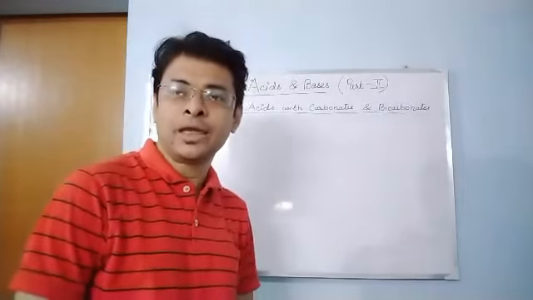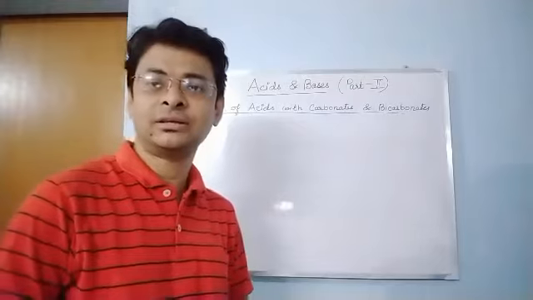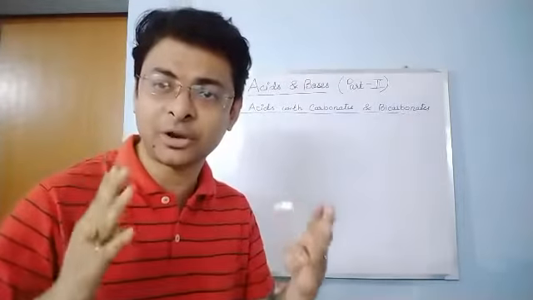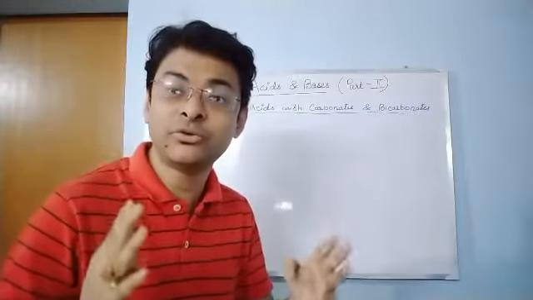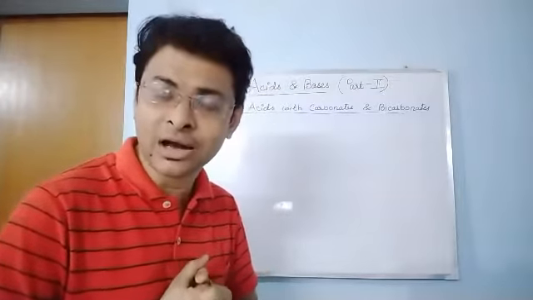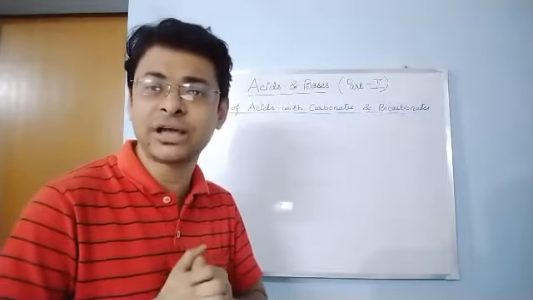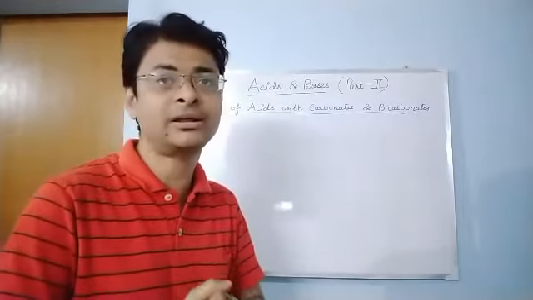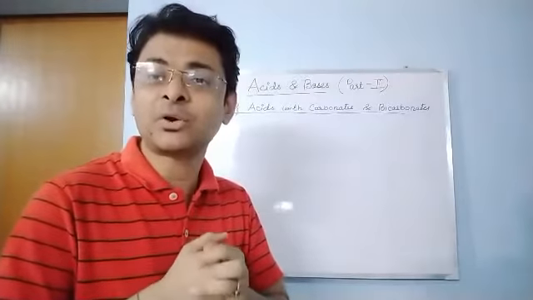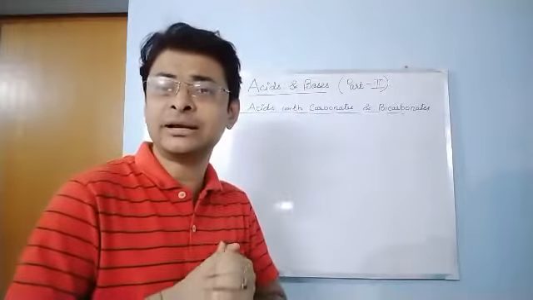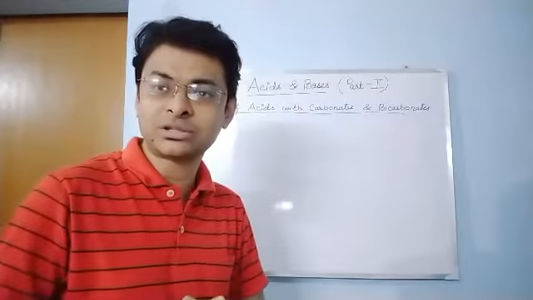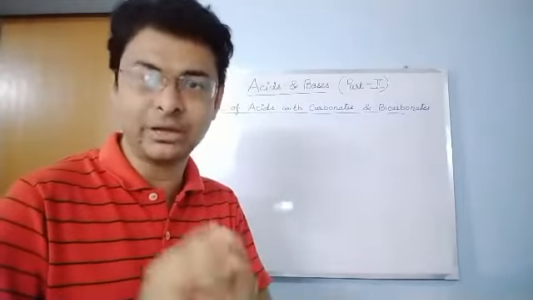Students, acids react with carbonates and bicarbonate salts. Acids react with carbonate and bicarbonate salts to evolve carbon dioxide gas. This is very important. When you are asked how acids react with carbonates or bicarbonates, the main part is that it evolves carbon dioxide gas. Now how do you understand it is carbon dioxide gas? Carbon dioxide turns lime water milky.